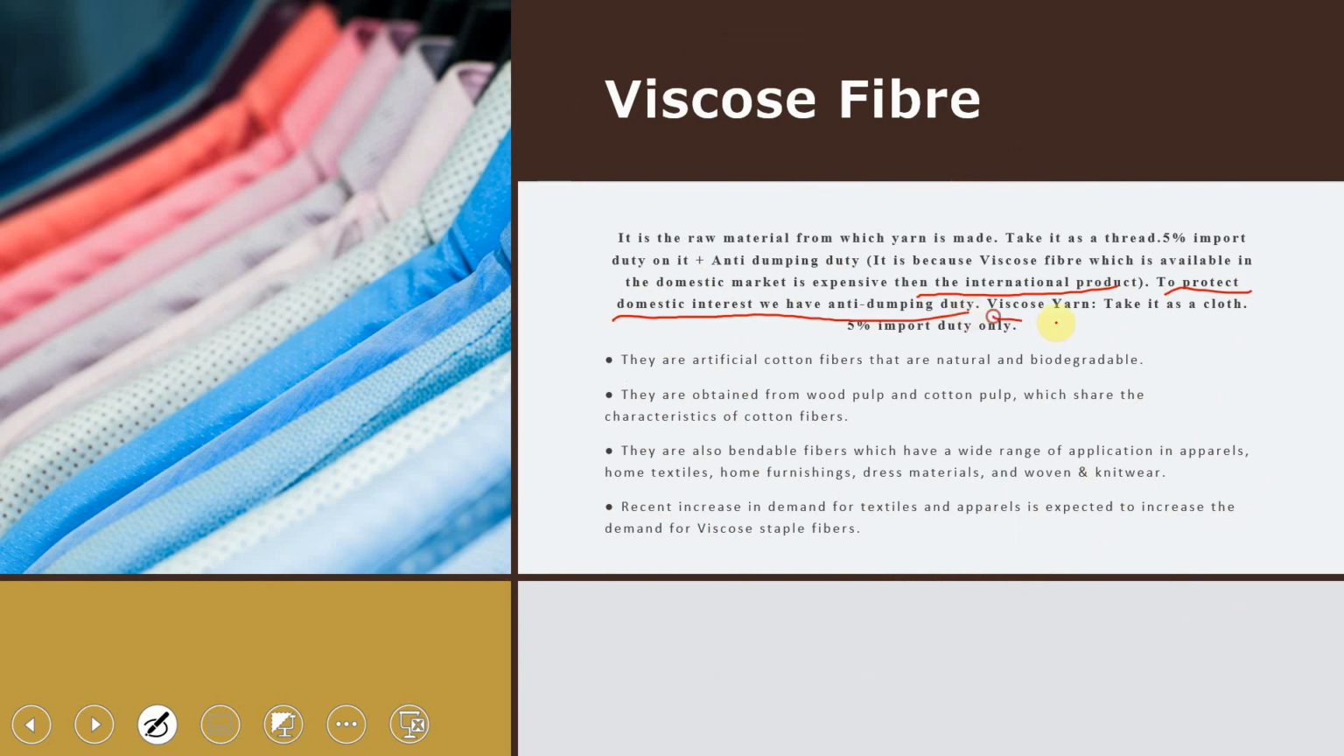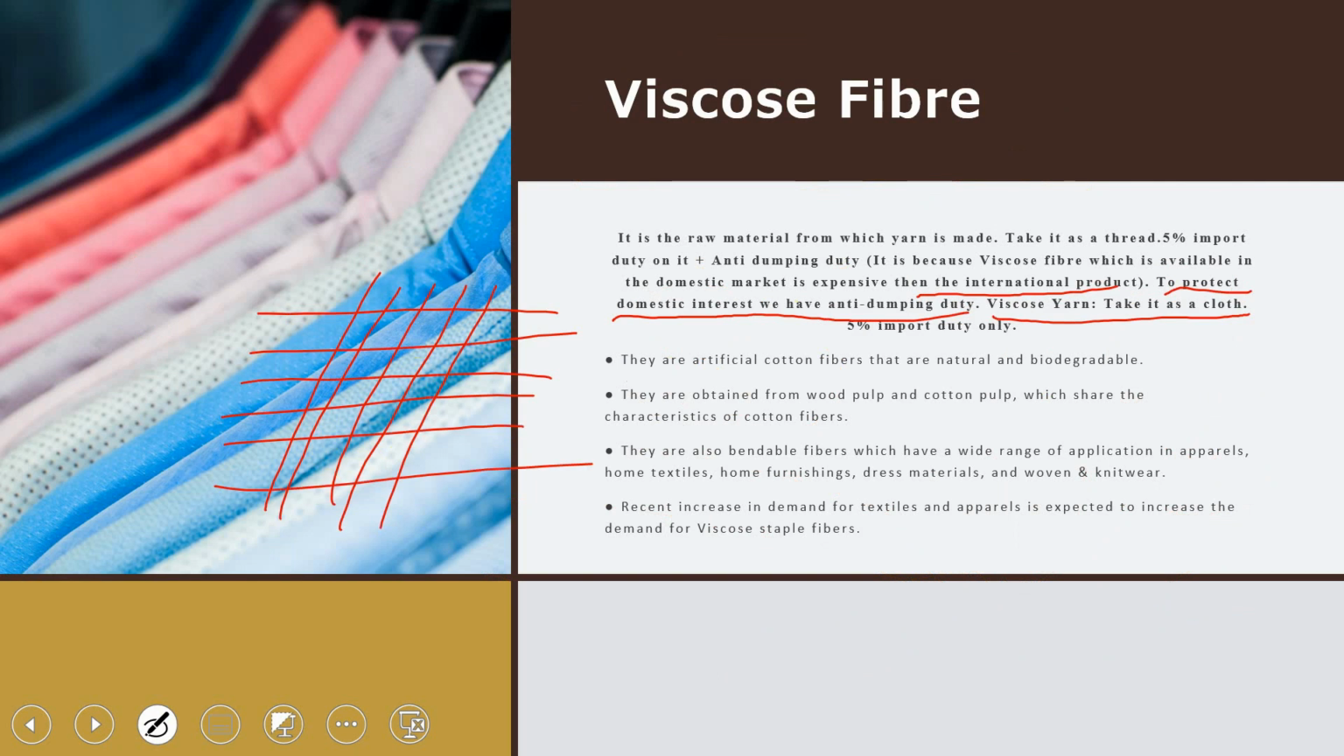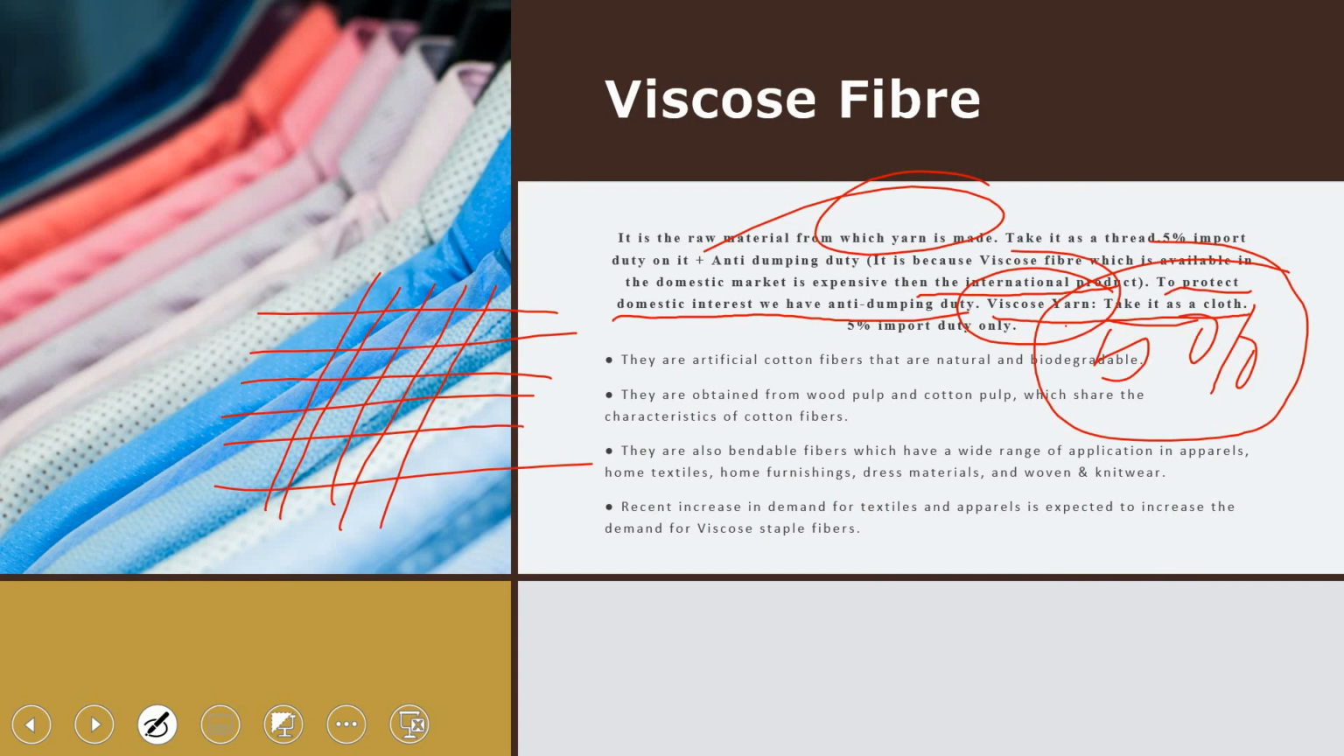So, viscose yarn, take it as a cloth. If you are taking viscose yarn, it is something like a cloth, it is not a thread. Okay, so it is talking about the cloth only here. So the 5%, and in this yarn there is only 5% here. So the industries are saying, if you impose anti-dumping duty, then we will directly import those yarn only. Okay, because in importing the thread, we have to pay anti-dumping duty on it.